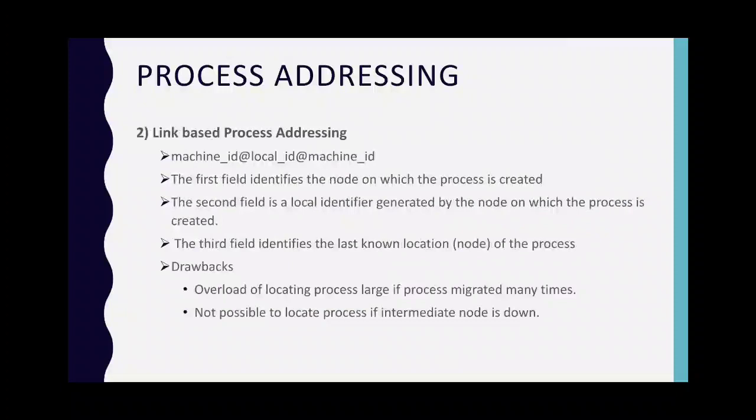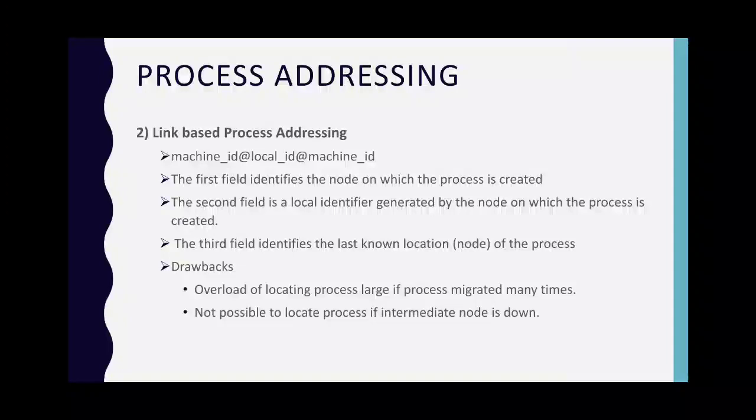Second, link based process addressing. In the link based, the example is like machine ID at local ID at machine ID. Here the first field, machine ID on the left, identifies the node on which the process is created. The second field, local ID in the middle, is the local identifier generated by the node on which the process is created. And the third field on the right, machine ID, is the last known location of a process when the process migrates to another node. Here the link information is used for forwarding messages to the migrated process. The link information can be the machine ID to which the process migrates, which is left with the current machine.